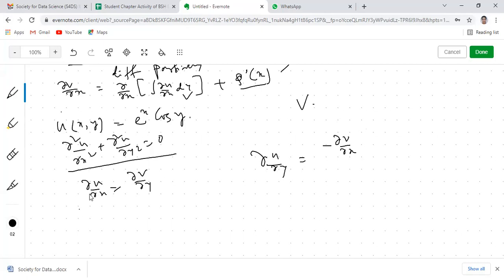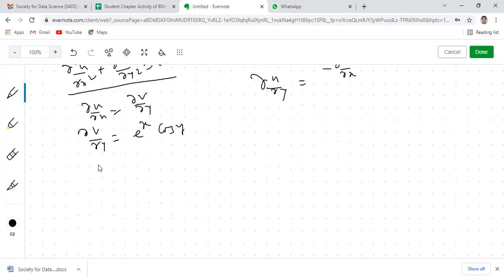Then here we'll start with this equation first: del v del y equals del u del x. So what is del u del x? u is given over here. So del u del x means e to the power x cos y, because while we are differentiating this partially with respect to x, the terms which contain y will be fixed, and the derivative of e to the power x with respect to x will be e to the power x. So first we'll integrate this with respect to y partially.